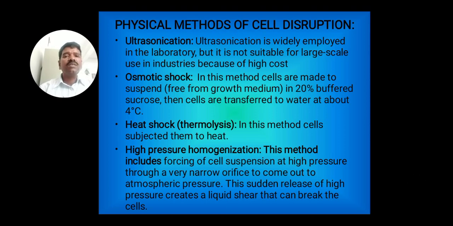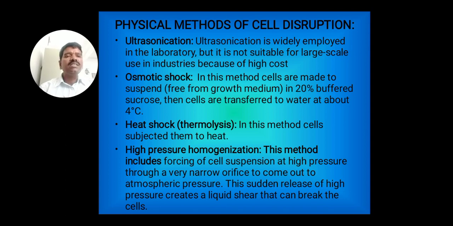Now let us start with the physical methods of cell disruption. Among this, let us start with the first one, ultrasonication. Ultrasonication is widely employed in the laboratory, but it is not suitable for large scale use in industries because of high cost. Next one is the osmotic shock.